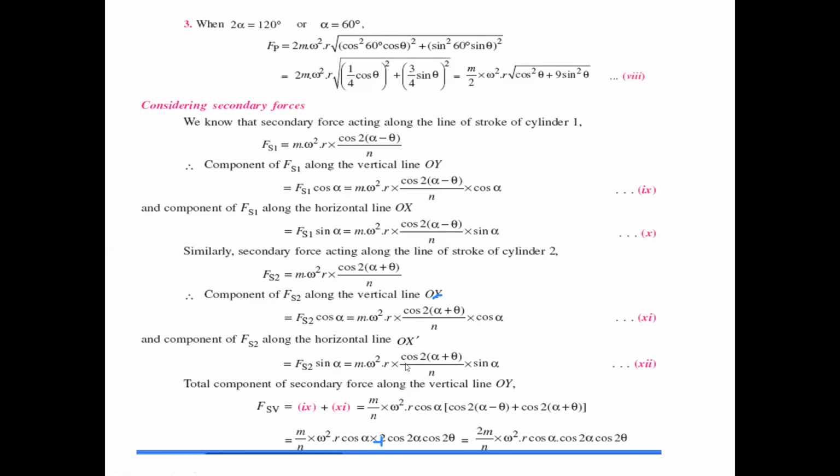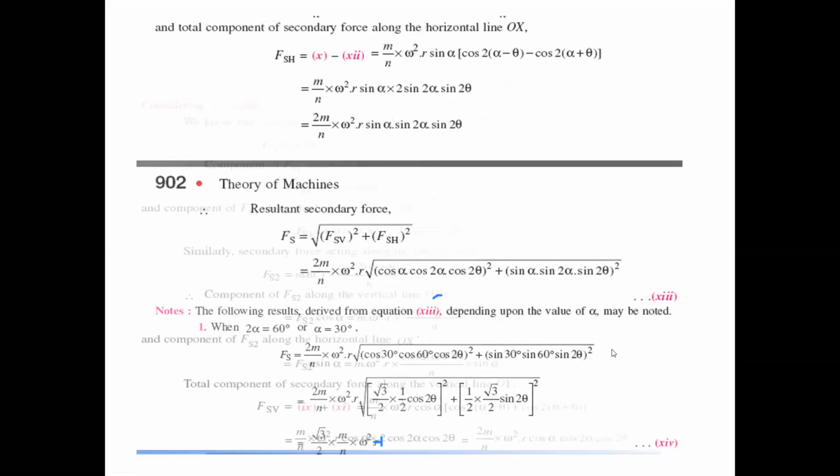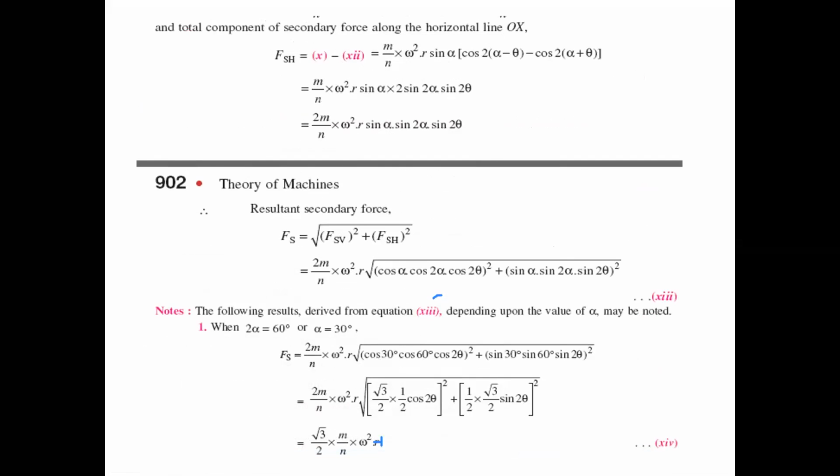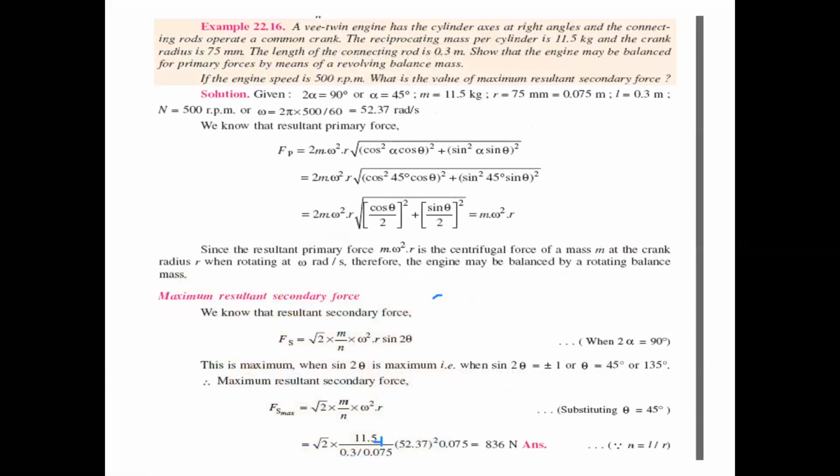The same procedure as earlier is also followed for the secondary forces. Then the final equation for the resultant of the secondary forces is 2m by n into omega square r times the square root of (cos alpha cos 2 alpha cos 2 theta) whole square plus (sin alpha sin 2 alpha sin 2 theta) whole square. The cases are also similarly found here.